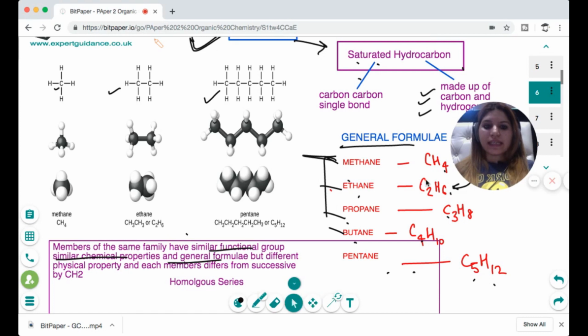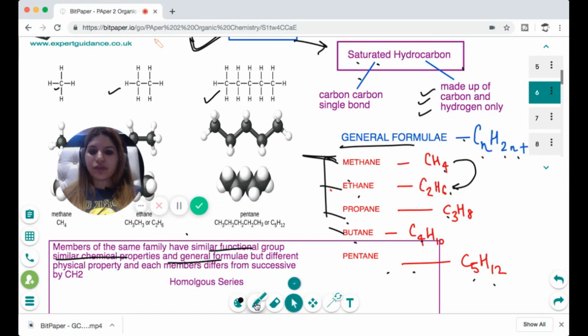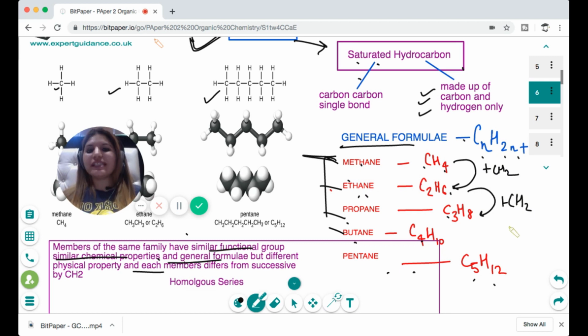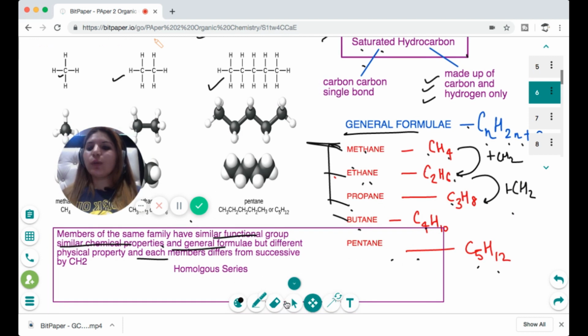So you can see in this homologous series, they have the similar functional group, similar chemical properties, same general formula, but one member differs from the successive one by 1 carbon and 2 hydrogen. So CH4 add 1 carbon 2 hydrogen gives C2H6. C2H6 add 1 carbon 2 hydrogen is C3H8. So this is the definition of homologous series, and it is often asked in the exam. So make sure you remember this. Homologous series are the members of the same family having similar functional group, similar chemical properties, general formula, but different physical properties, and each member differs from the successive one by a CH2 group.